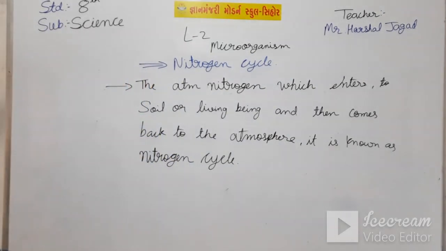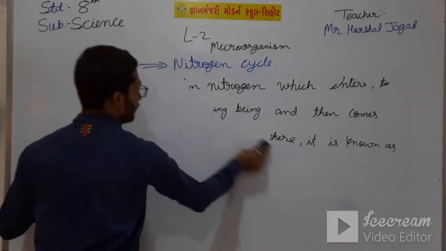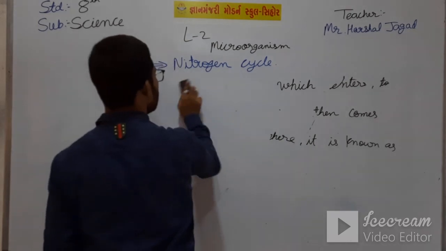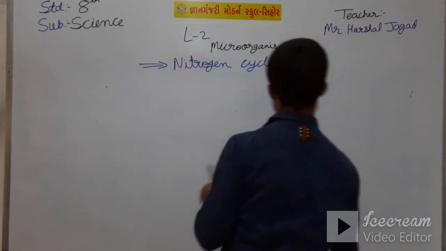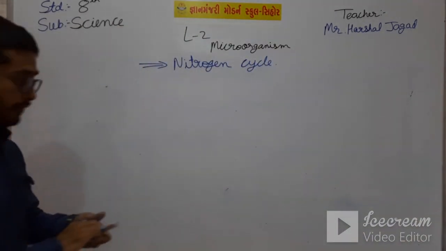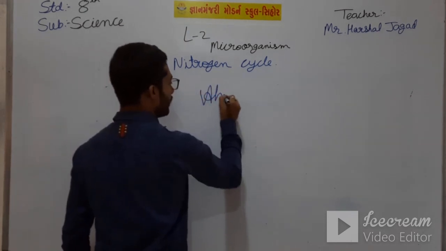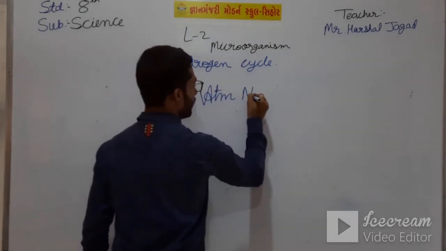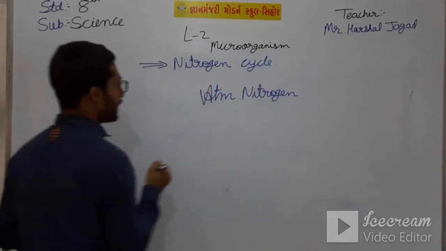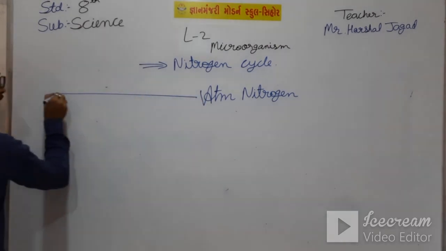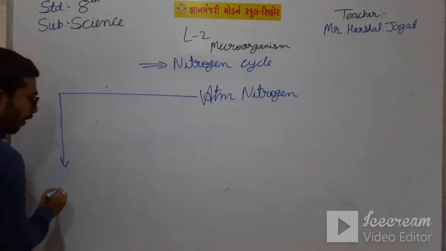Okay, students, then in the nitrogen cycle we also have studied that. Let me draw a rough diagram. First of all, atmospheric nitrogen travels to soil or living beings.